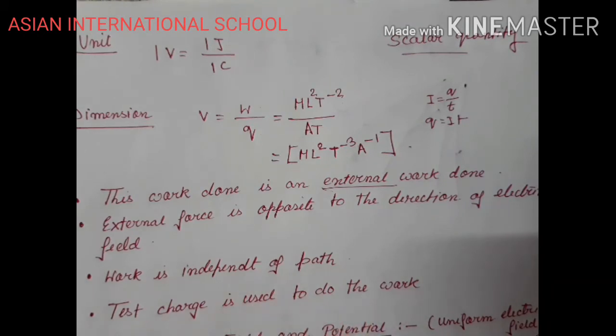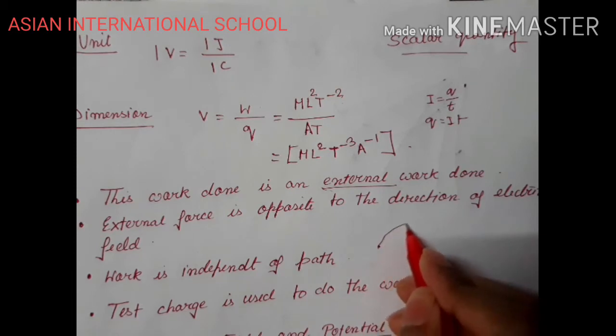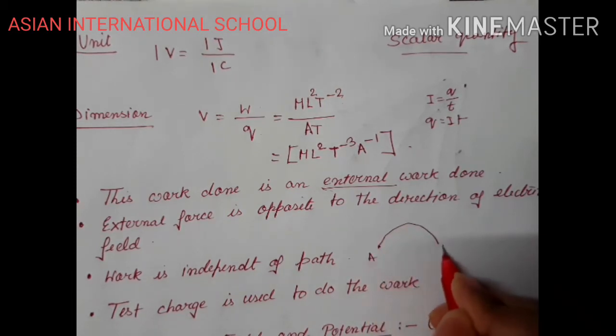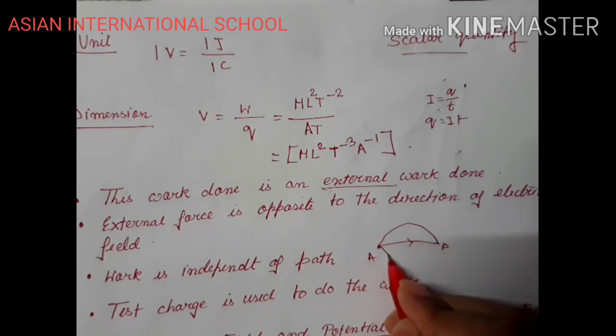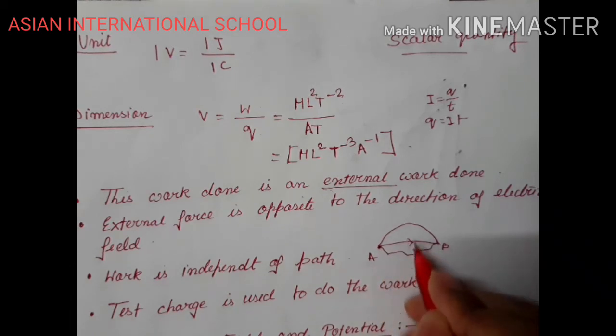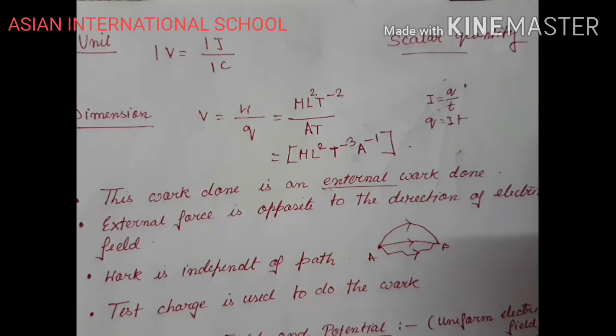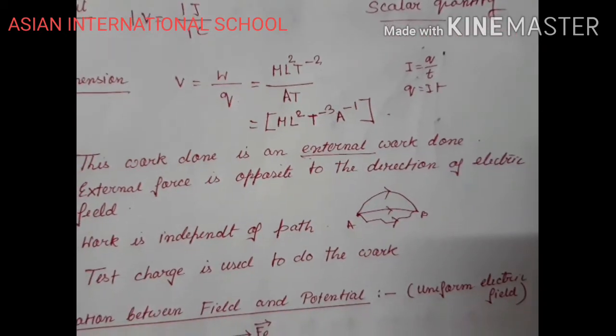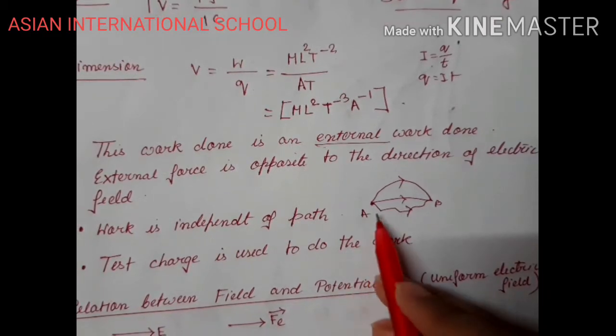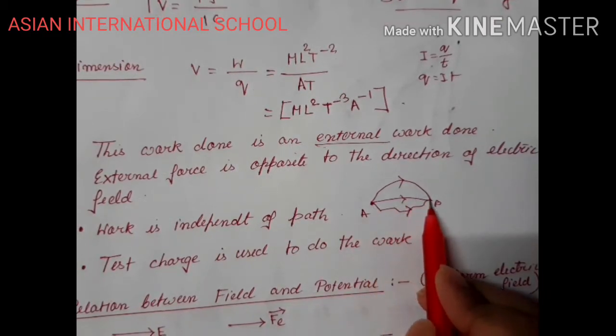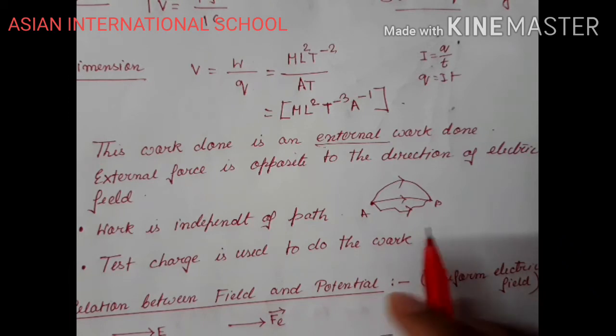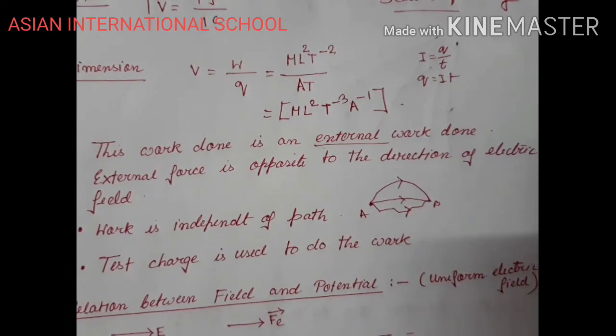Next, work is independent of path. You displace the object from point A to B in this way, or in this way, or in some other way, that is not going to matter. The work done is independent of the path. What matters is that it is being displaced from one position to another. In which way or which path you do the work is not important.